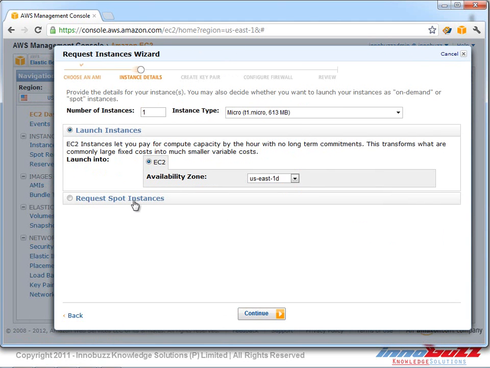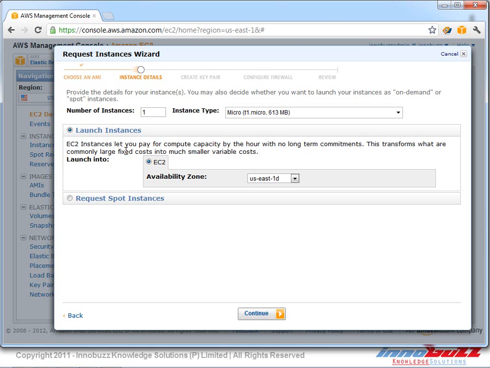Also, there is one more type of instance. Now that we are launching the instance, we can also request a spot instance. What is a spot instance? As we know, in AWS, we have a number of instances in the cloud infrastructure. When we launch an on-demand instance, we select our OS, AMI, and launch the instance.